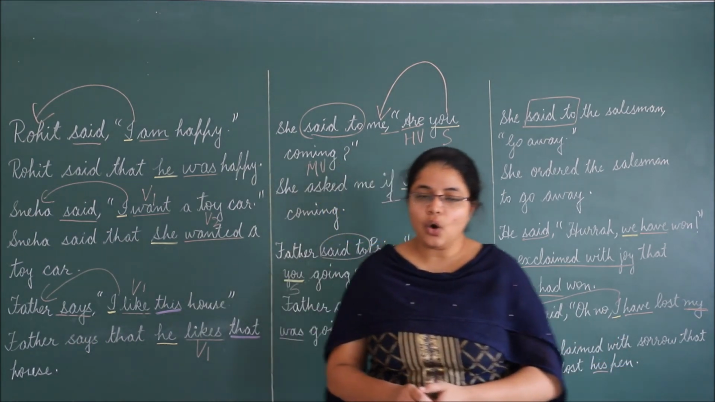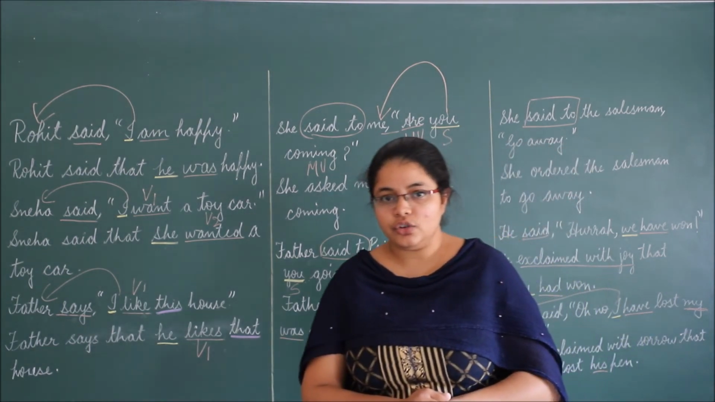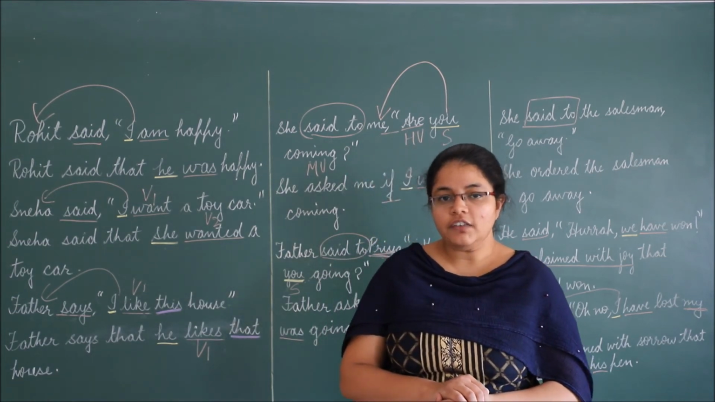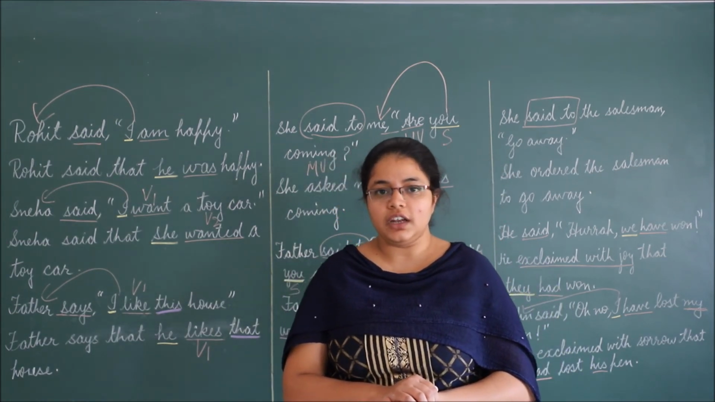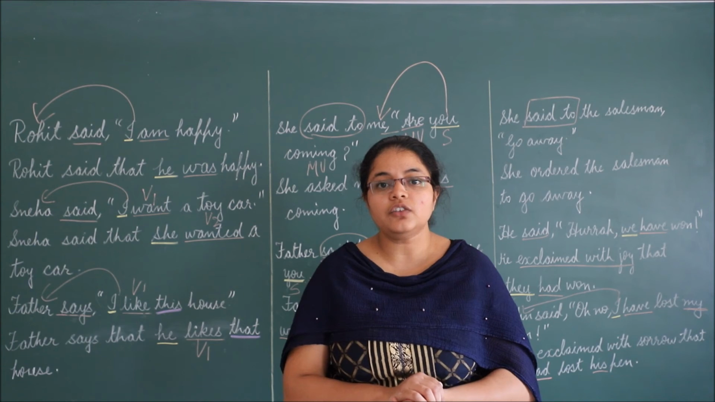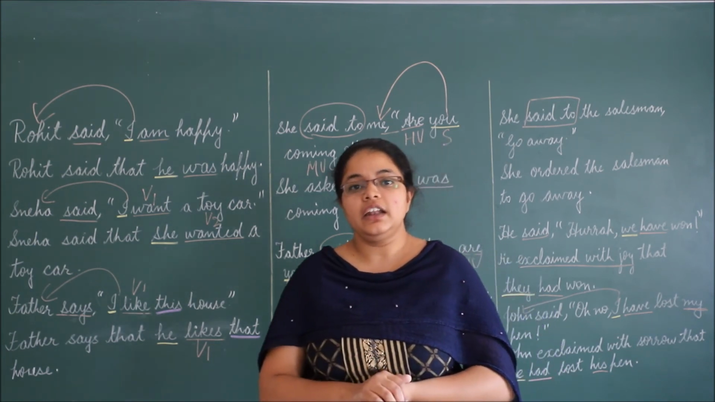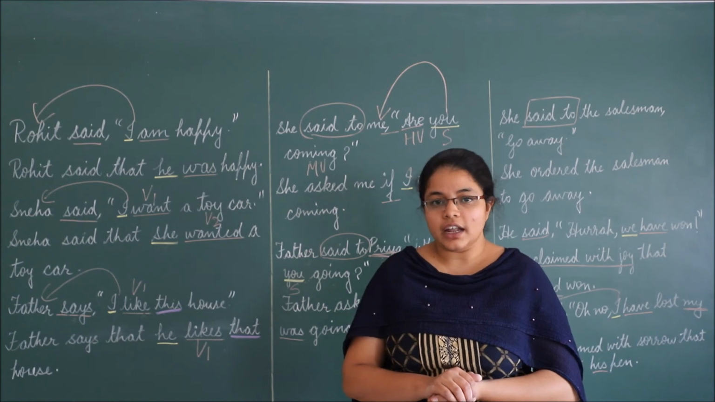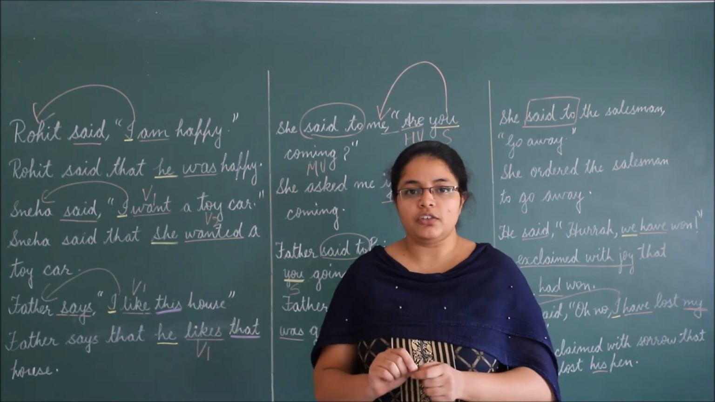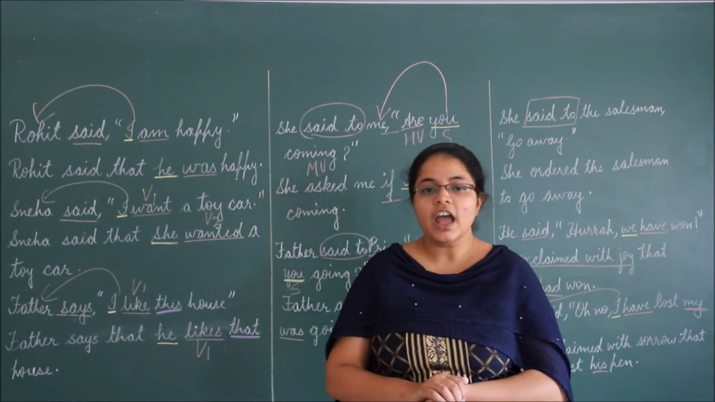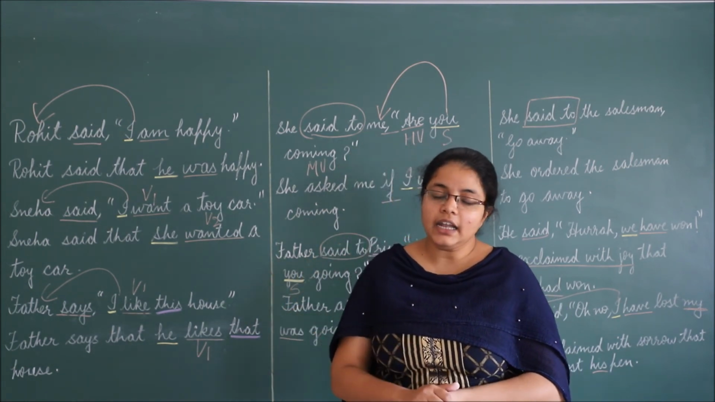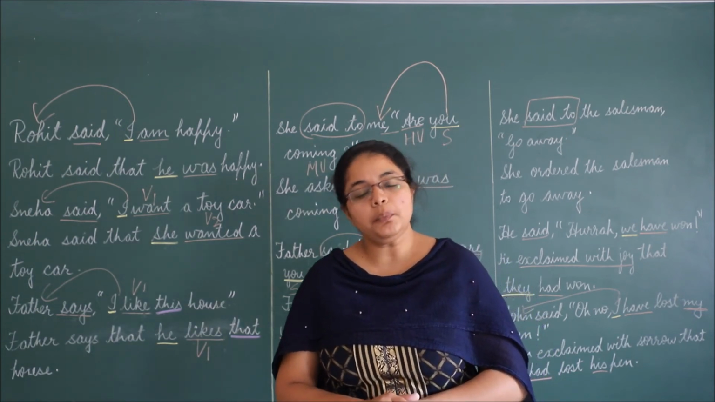So students, I hope all these examples are clear to you now. Let's quickly recap what we have learned today. Firstly, we have learned what is direct and what is indirect speech. In direct speech, we report someone's exact words, the speaker's exact words, and we keep direct speech in inverted commas. When we report somebody's words in our own words, it is said to be indirect speech.